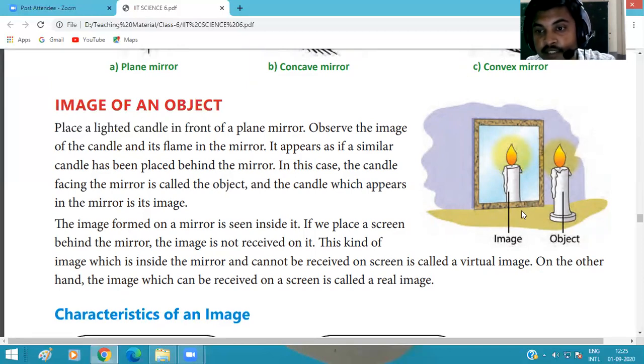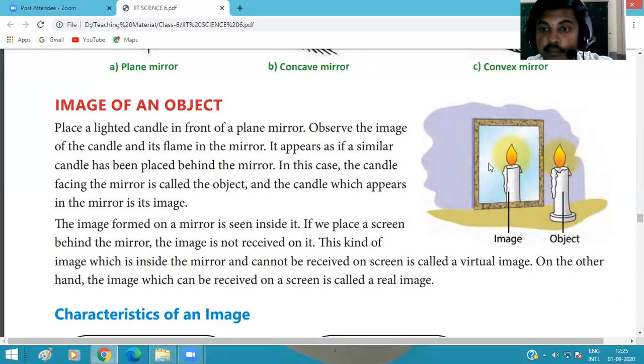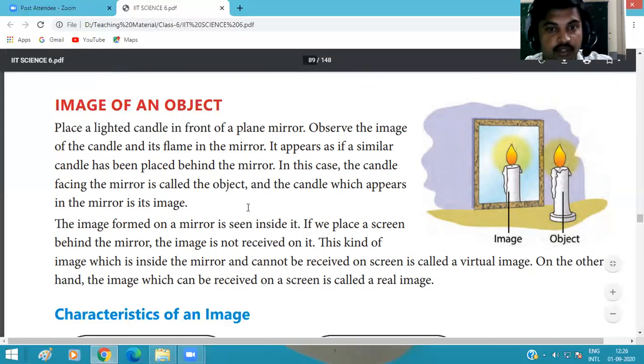If the candle is placed in front of the mirror at a distance of 2 meter, what is the distance between object and image? 4 meter, just double, because the image is formed at a distance equal to that of the object. It appears as if a similar candle has been placed behind the mirror. The image formed is the same as the object.